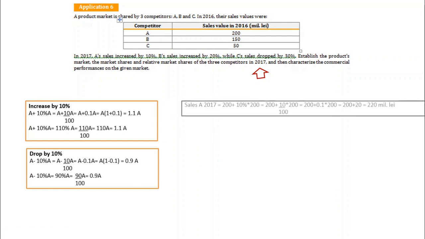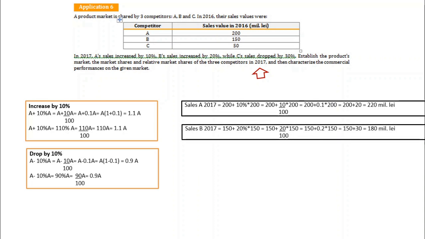Therefore, for company A, the sales increased by 10%. We have the initial sales in year 2016 plus 10% times the sales in year 2016. We will reach a value of 220 million lei. For company B, we have again an increase, but this one is 20%. So we have the initial sales 150 plus 20% of 150, which leads us to 180 million lei.